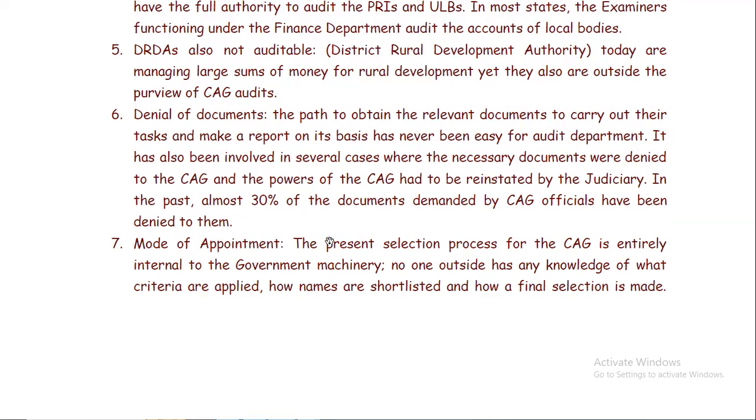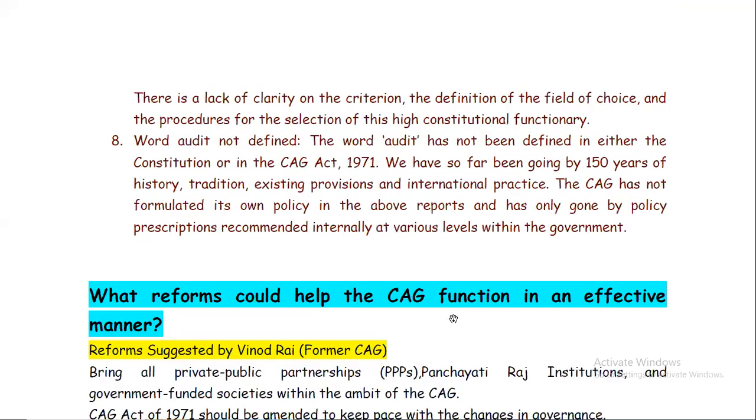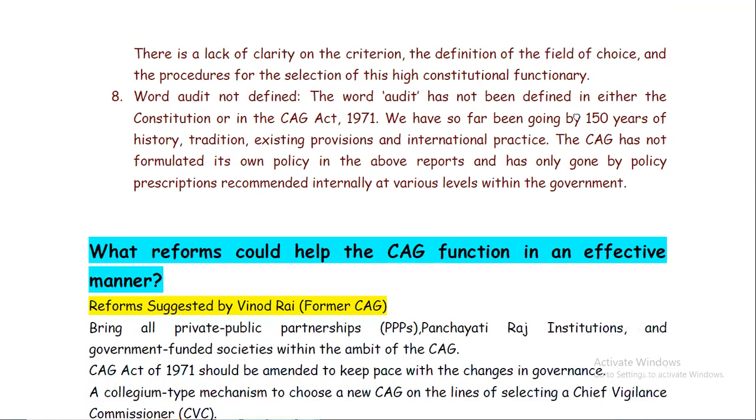Then the mode of appointment is again raising a question mark, because the present selection process of the CAG is entirely internal to the government machinery. No one outside has any knowledge of what criteria are applied, how names are shortlisted, and how a final selection is made. So there is a lack of clarity on the criteria, the definition of the field of selection, and the procedures for the selection of this high constitutional functionary.